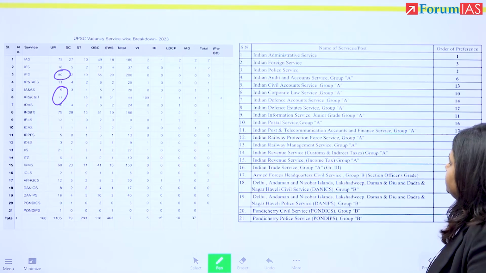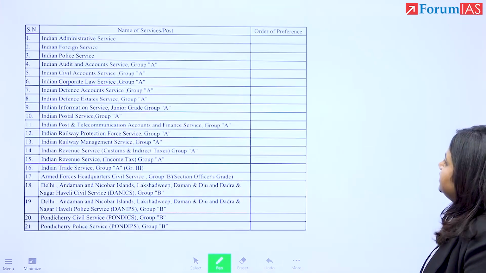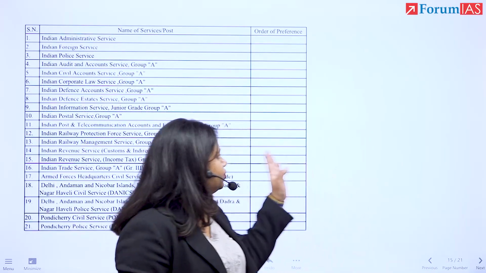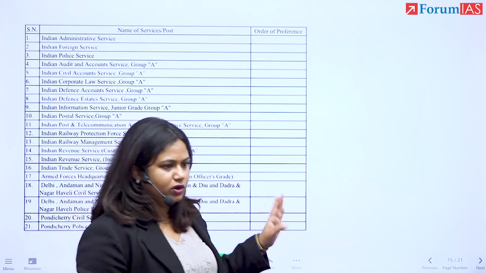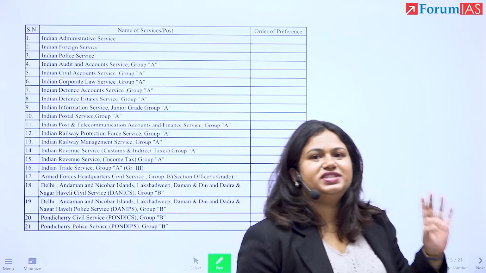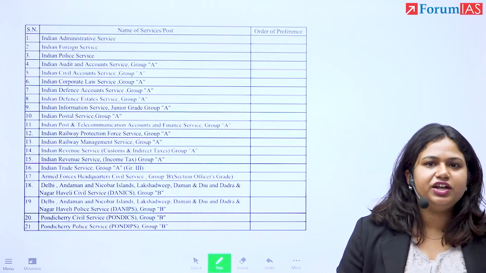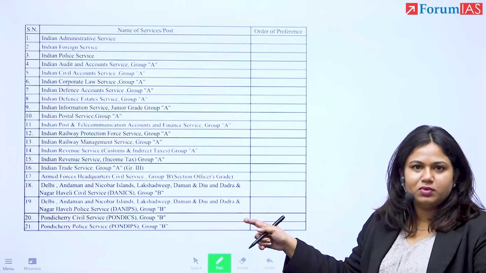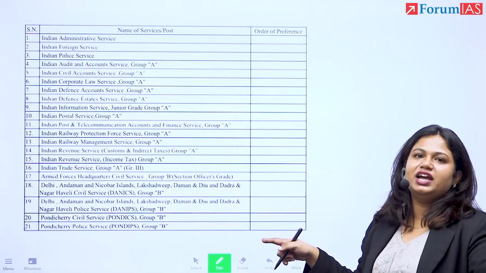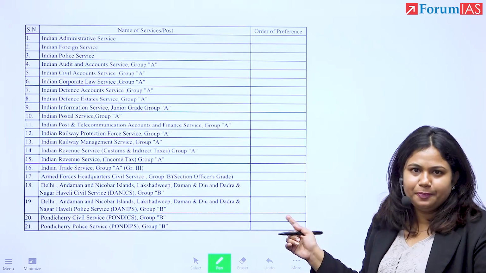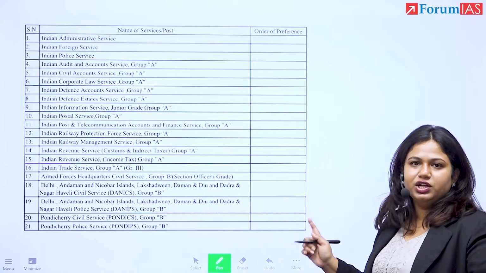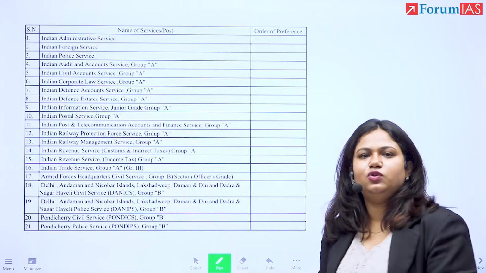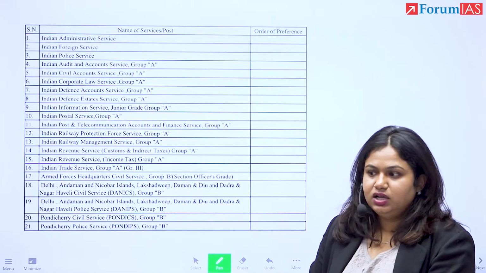All right. Now, the thing is that you get your blank form, right? And you need to fill in what service you want accordingly, right? Now, obsessing about this also cannot get you anywhere right now. Why? Because if you obsess about this too much, right, you might have very high hopes about what you're going to do in the exam, right? And then start dreaming about the interview and fail to clear prelims itself, right? Your time has to be allocated for your prelims preparation.